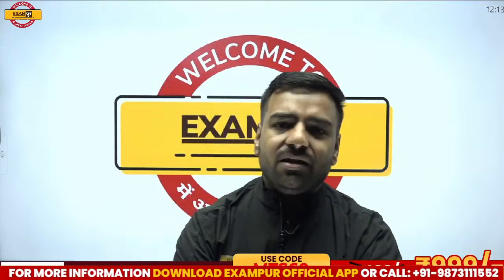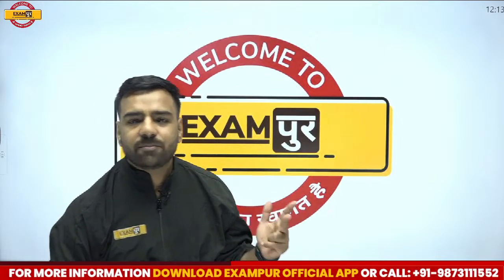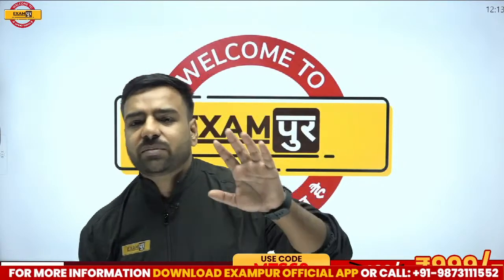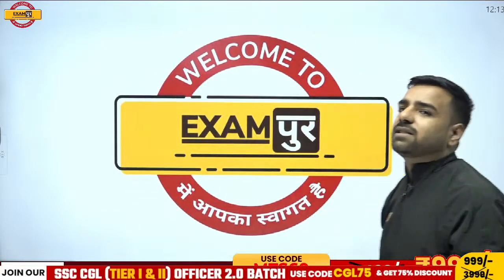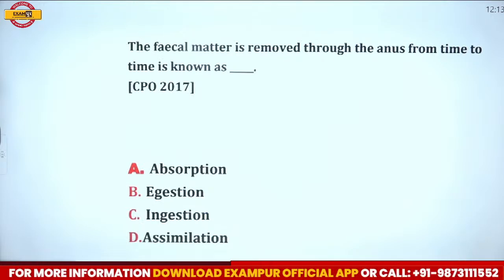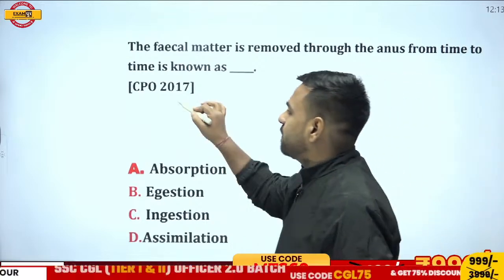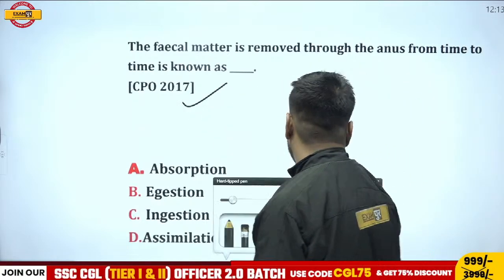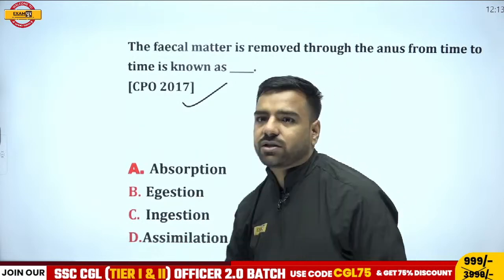So yes, welcome here again, and today we are going to discuss the previous year questions from SSC, CHSL, Steno, CPO, all the examinations. And what's the first question? The first question of the day is from the bio part, and let's see what that is. The first question here is, the fecal matter removed through the anus from time to time is known as what? Now this question is from CPO 2017. Let's see who will be the first one to answer this question.